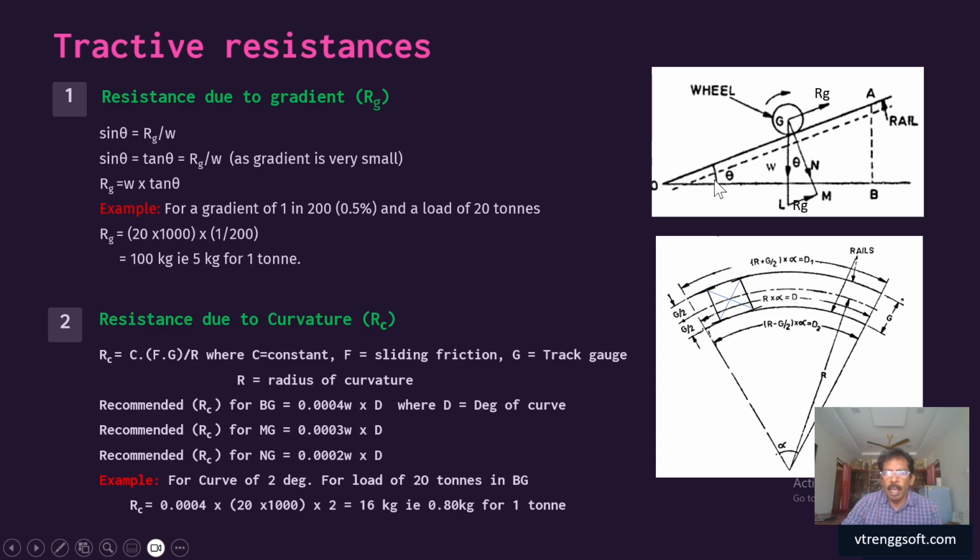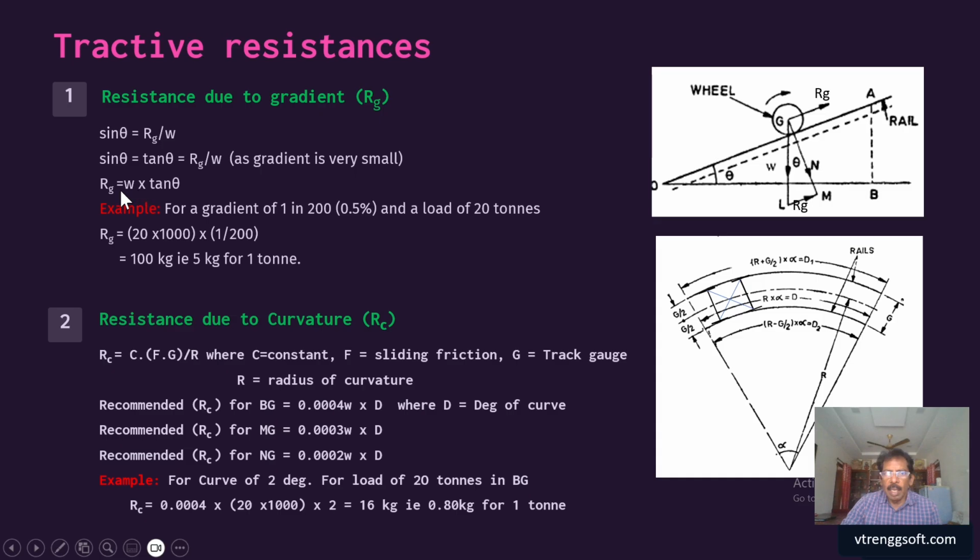So approximately we take sin theta equal to tan theta, so tan theta equals RG divided by W, whereas tan theta equals our gradient.